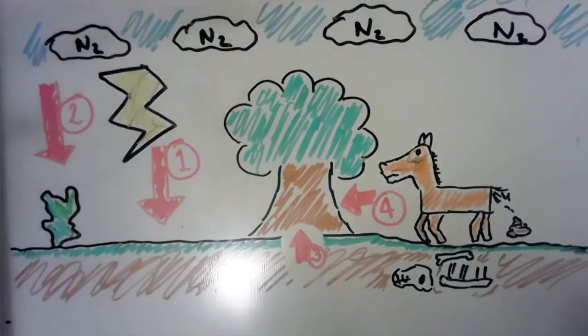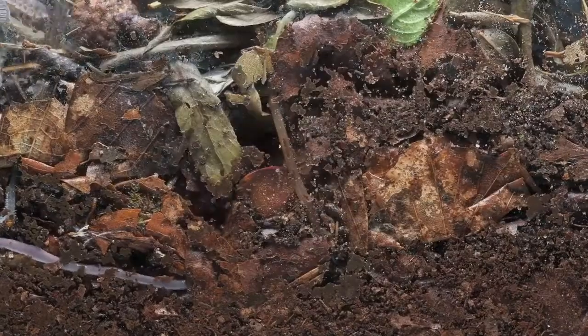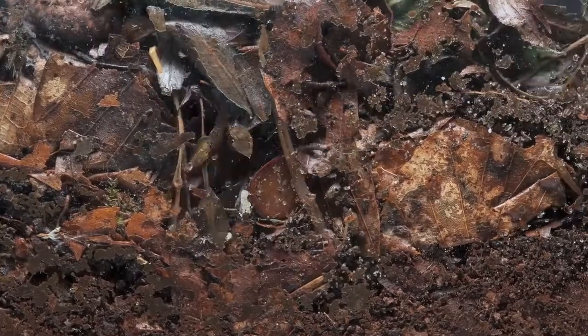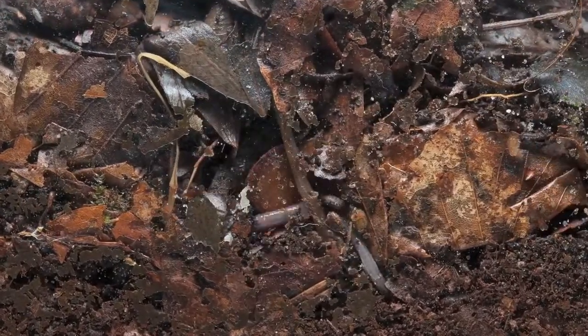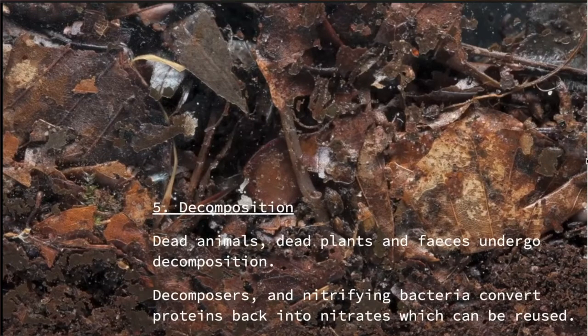And ultimately, the end point of a food chain is when animals and plants die and they decay. And as they go through this process of decomposition, 2 special types of bacteria break down those proteins and turn them back into nitrates so that they can be reused. And these 2 bacteria are called decomposers and nitrifying bacteria.